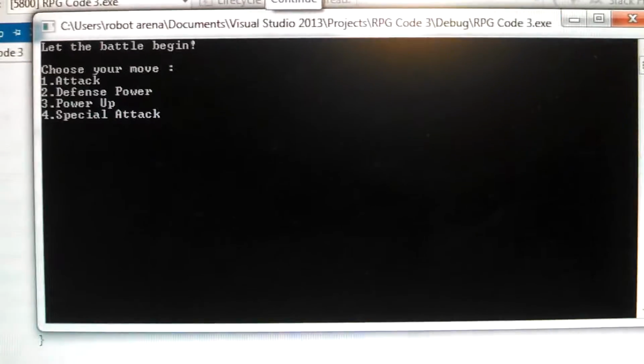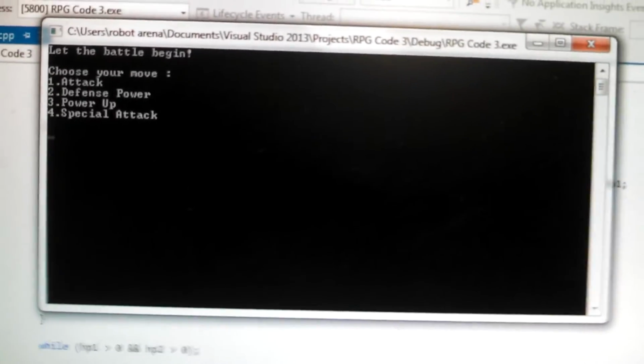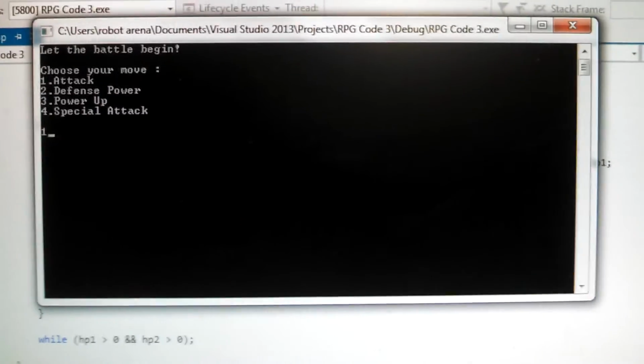So, let me show you how this thing works. Okay, so here it is. Here's the basic of the game. So what you do first is decide what you're going to do. I'm going to choose to do an attack.